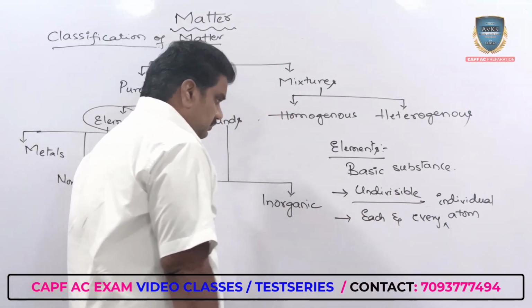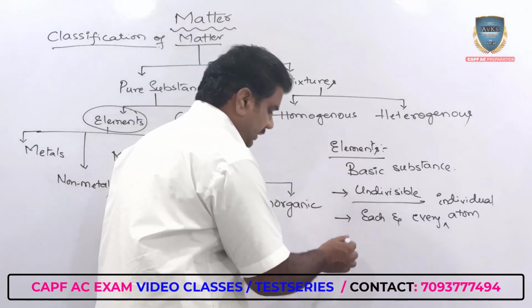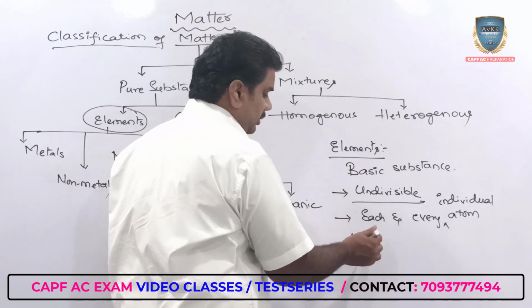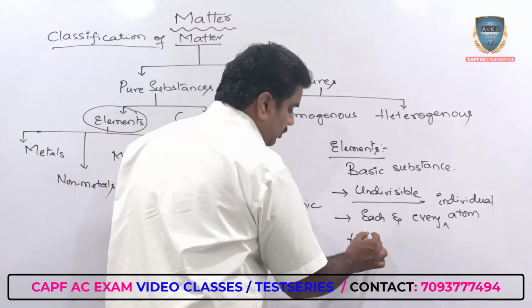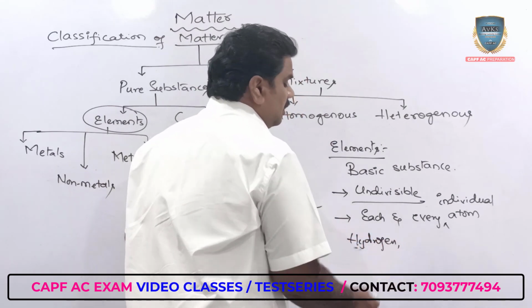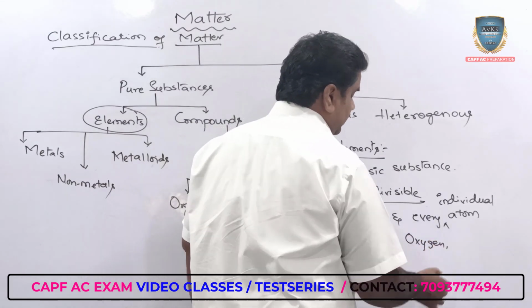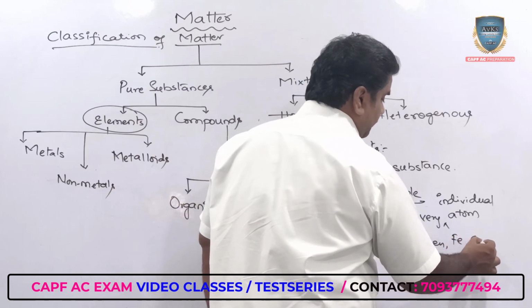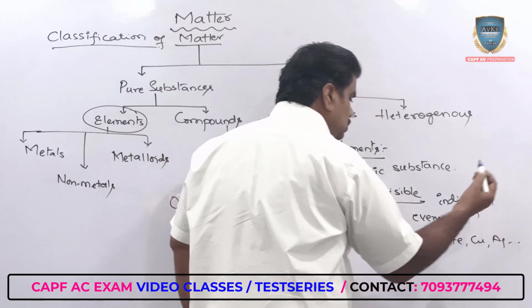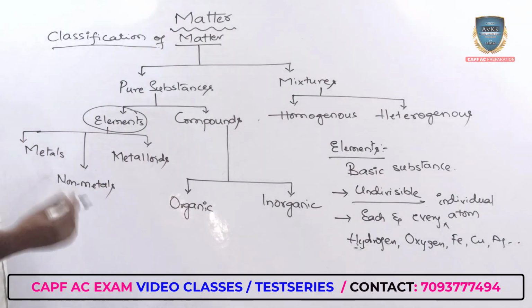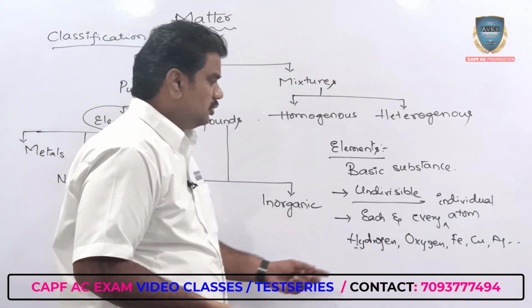Right? At the same time, hydrogen is an element, or else oxygen. I'm talking about the different gases, or else different metals like iron, copper, silver, and so on. When talking only about hydrogen, it's an element.